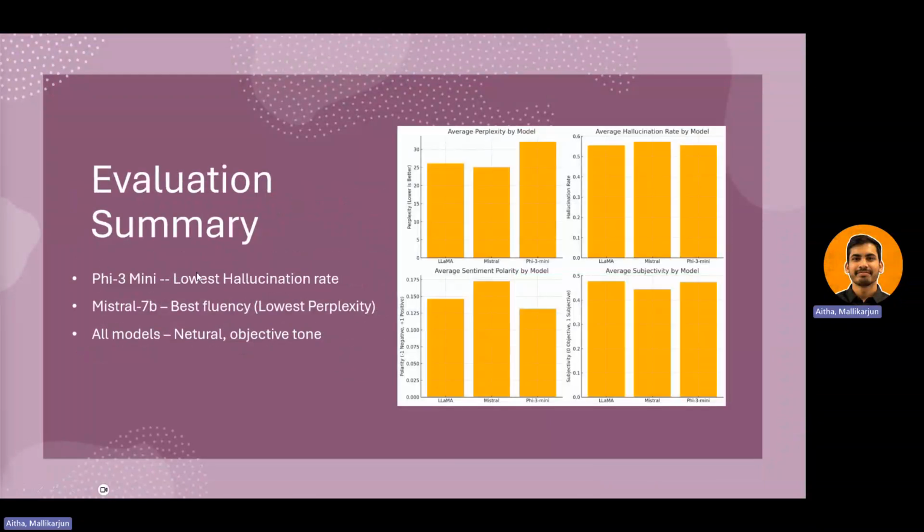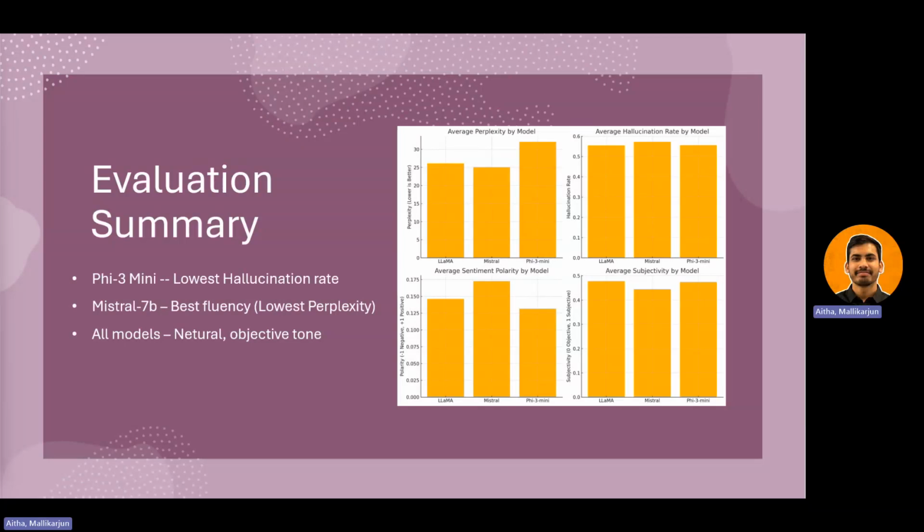So we have simulated the evaluation summary into a visualizing graph, and we found that Phi 3 Mini continued to show the lowest hallucination rate, maintaining strong grounding in the retrieved information. And Mistral 7B achieved the lowest perplexity, indicating it generated the most fluent and coherent responses.